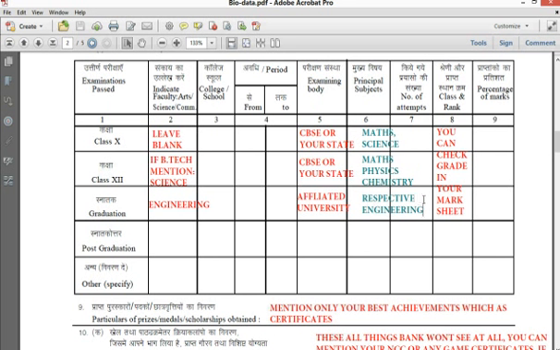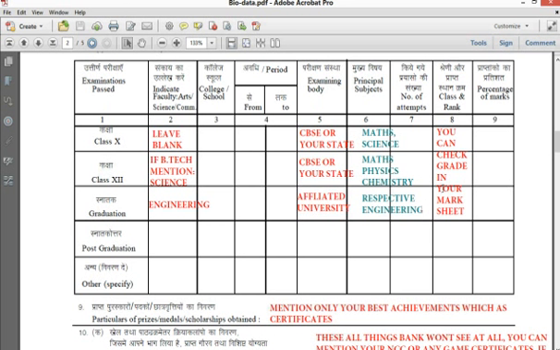And number of attempts, if you have failed... if your degree is for 4 years and you have completed it in 5 years, it is no problem, you don't need to mention the number of attempts as 2. Please mention it as 1 only, no problem. If it is a 3 year degree course and you have completed it in 4 years, no need to mention 2 here also. Please mention 1 only.